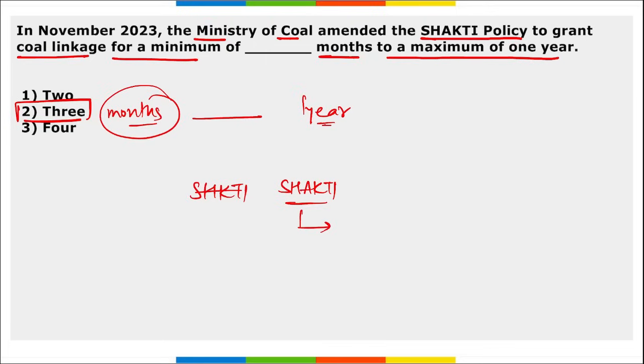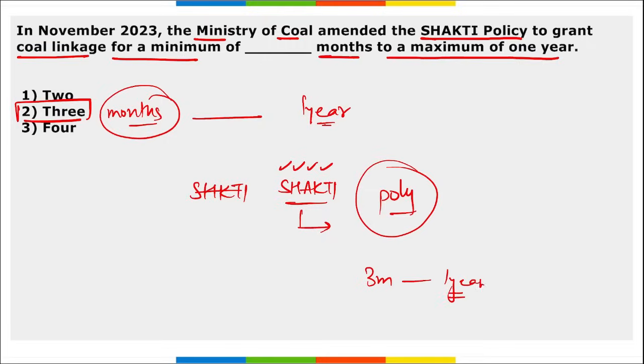Shakti stands for Scheme for Harnessing and Allocating Koila transparently in India. This will allow power plants, including the private generators without power purchase agreement, to be granted coal linkage for a minimum of 3 months to 1 year.